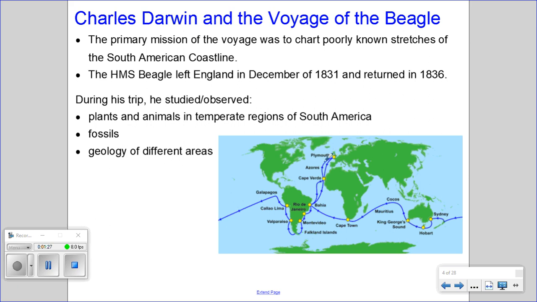So the HMS Beagle, when it left England, stopped in Africa and then spent a lot of time traveling down the coastline of South America. And at these stops, it is here that Darwin collected a number of samples of plants and animals from this region of South America, collected fossils, and studied the geology of these different areas.